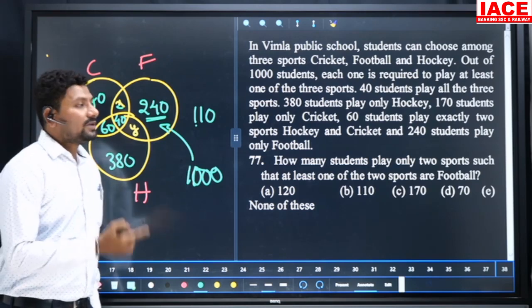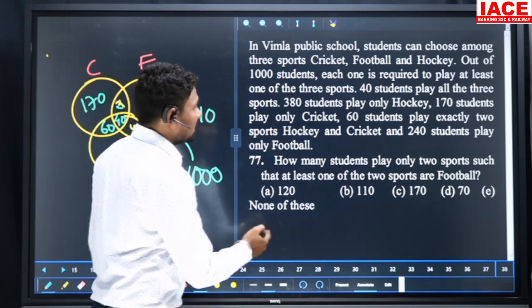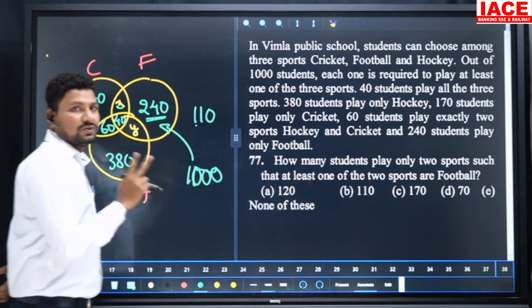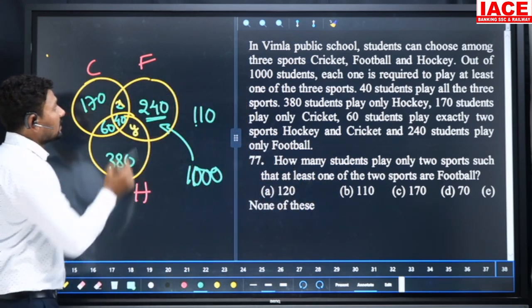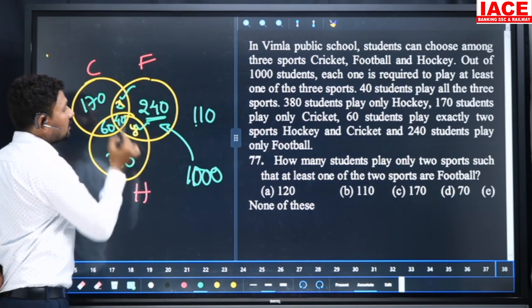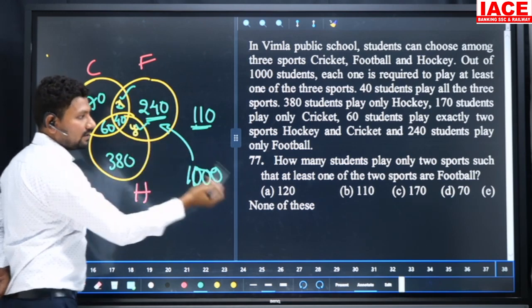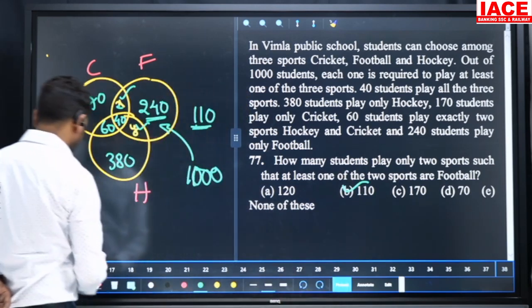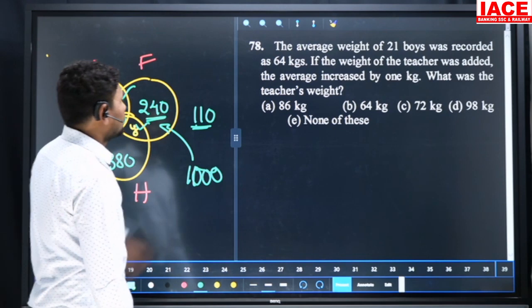77th question. How many students play only two sports such that at least one of the two sports is football? So we require the two sports value. In this, football is mandatory. Here the football and here the football. X plus y is equal to what value? 110. Our option is B. Move for the next question.